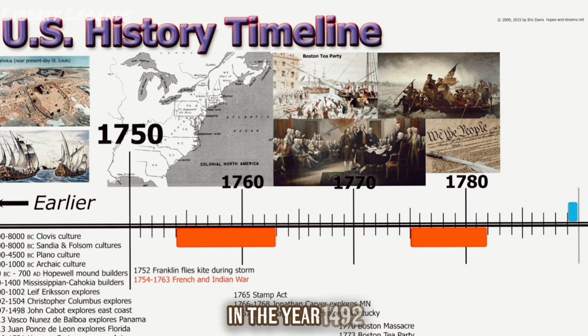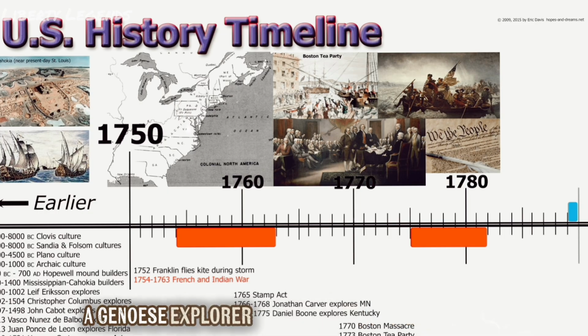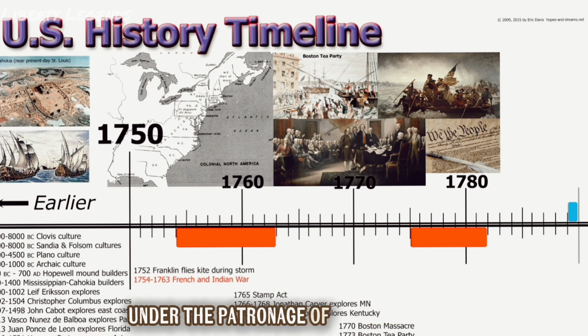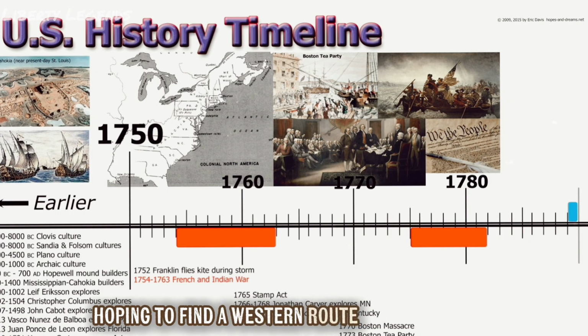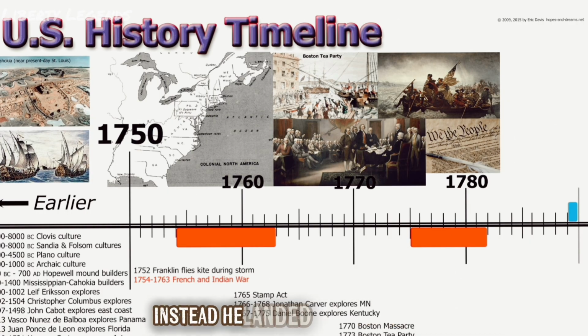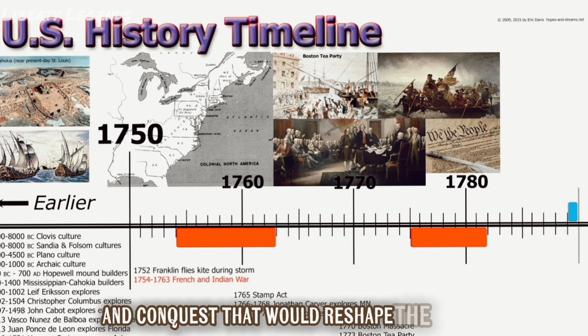In the year 1492, a Genoese explorer named Christopher Columbus set sail from Spain under the patronage of Queen Isabella and King Ferdinand, hoping to find a western route to Asia's riches. Instead, he landed in the Bahamas, mistaking it for the Indies. His voyages sparked a wave of European exploration and conquest that would reshape the world.